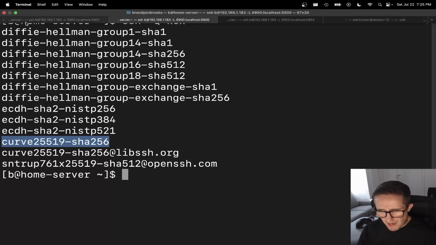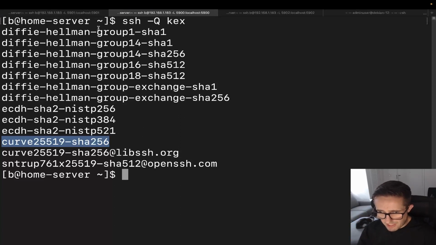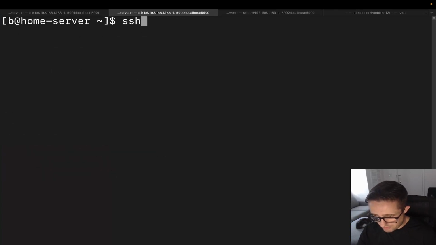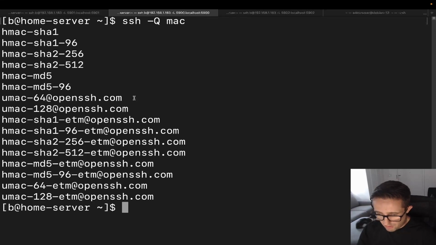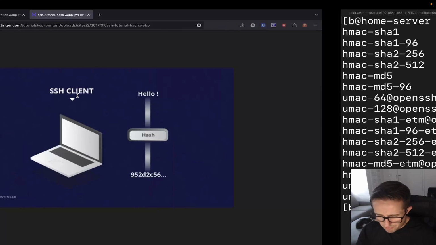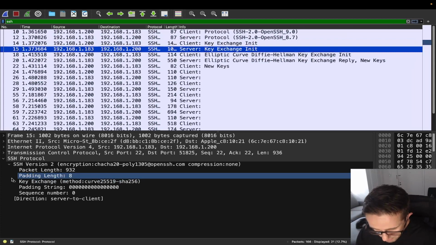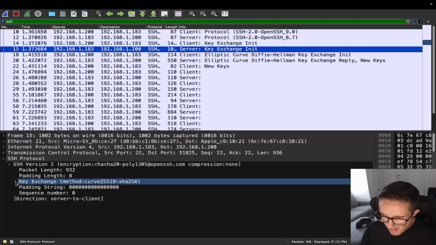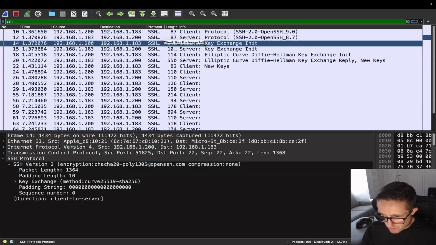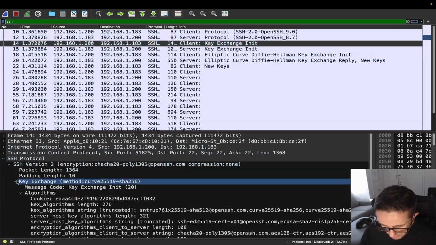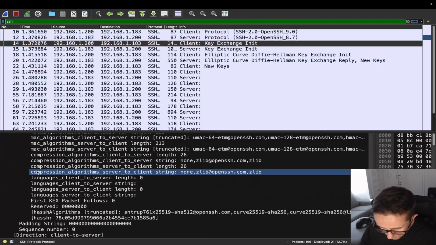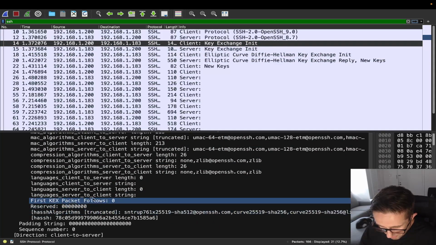The one that we're having trouble seeing is the message authentication code. We can also see those here. Let's clear this out. I'm just going to do ssh -Q mac, and that's going to give all of those right here. I want to check something. I want to make sure that I'm just not missing it somewhere. Somebody may be yelling at the screen, like, "Dude, it's right there," or something like that. Key exchange. Yeah, see, I just don't see it here.